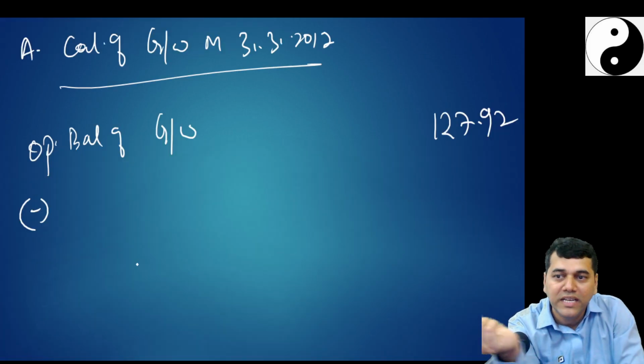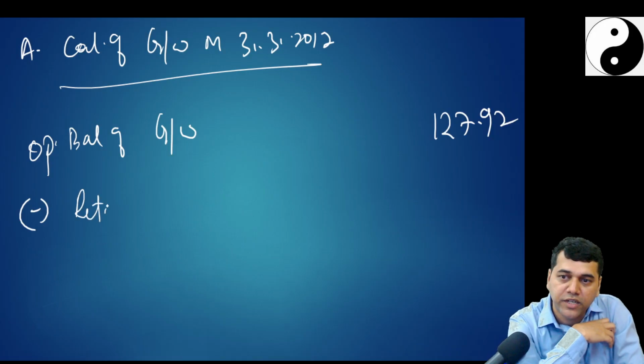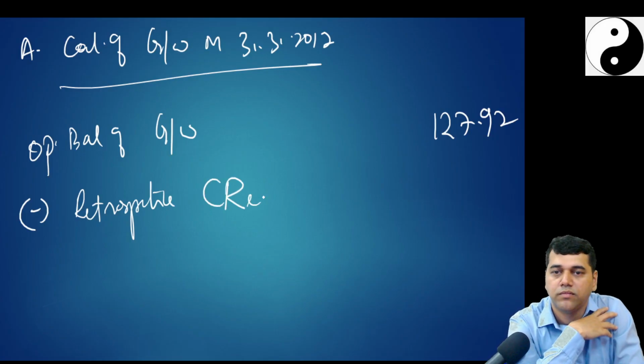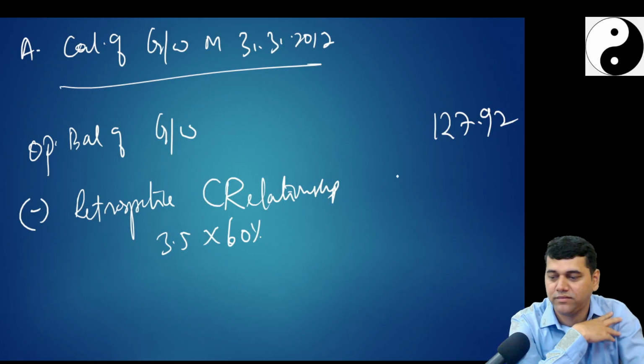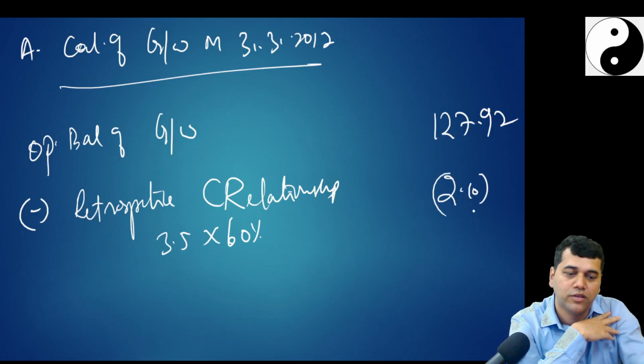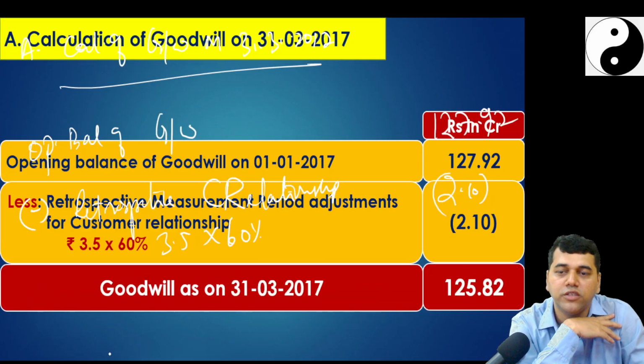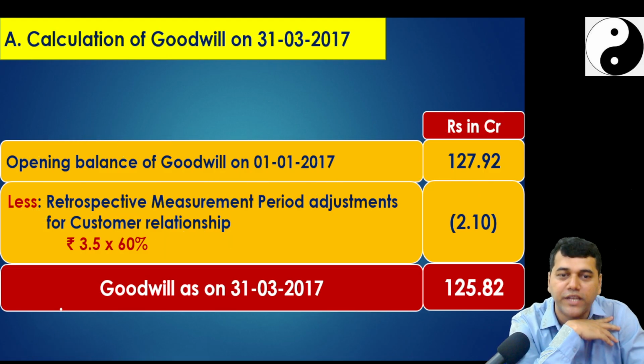So you will deduct retrospective customer relationship, 3.5 into 60%, 2.10. So you are going to show goodwill balance 125.82.